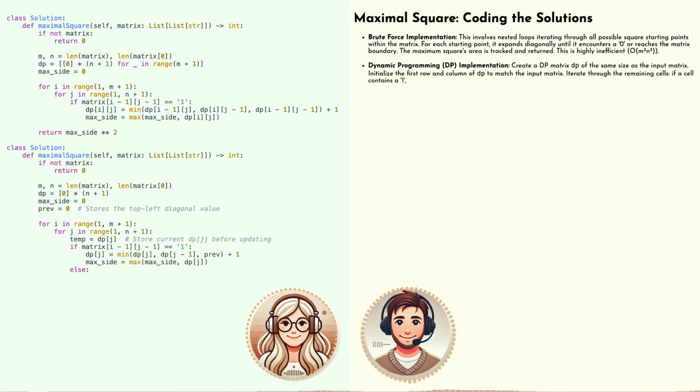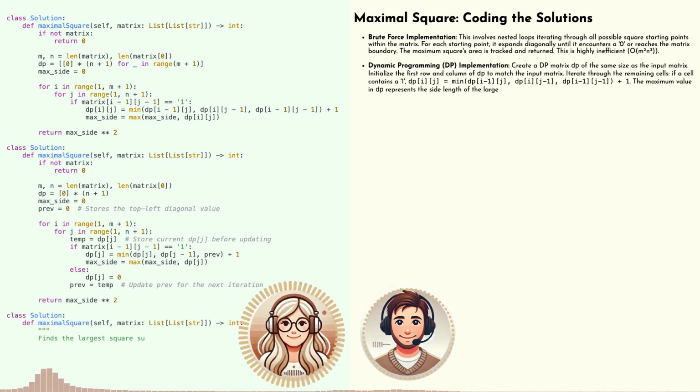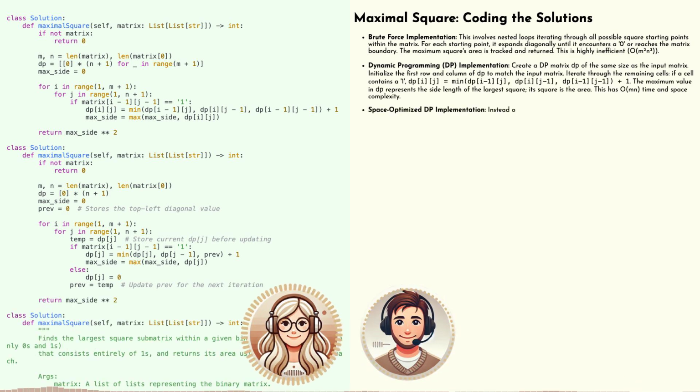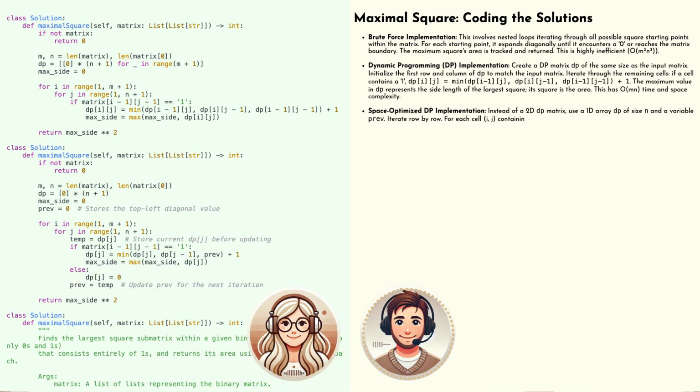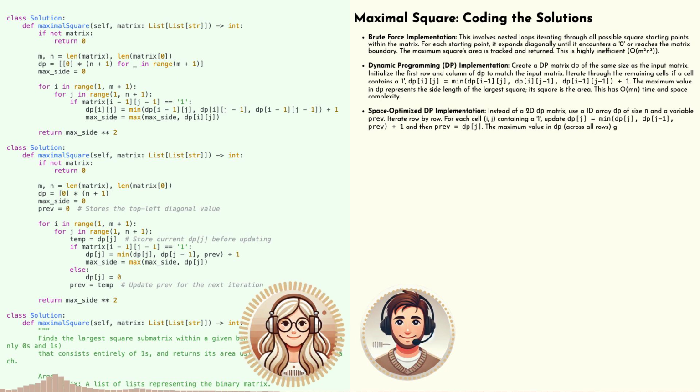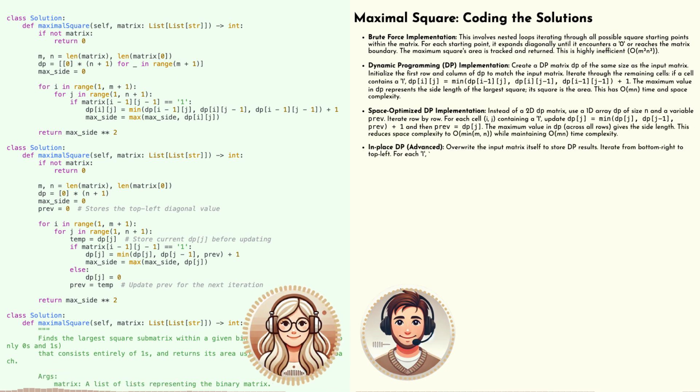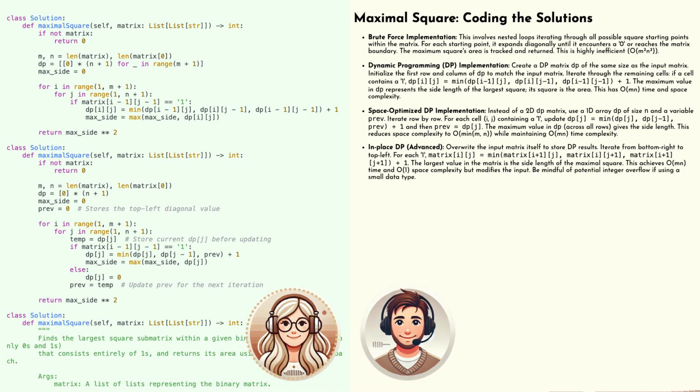Does this 1D array trick always work? It's important to remember that this specific optimization is really tailored to problems like this, where the optimal solution at a given point only depends on a limited number of neighbors. It's not a universal solution, but it highlights the potential for space optimization in dynamic programming. Okay, good to know. So it's still a powerful technique. And it's always good to be mindful of those memory constraints, I guess. Absolutely, especially in real-world applications, where you might be dealing with massive data sets. Right. That's where these optimizations can really make a difference.